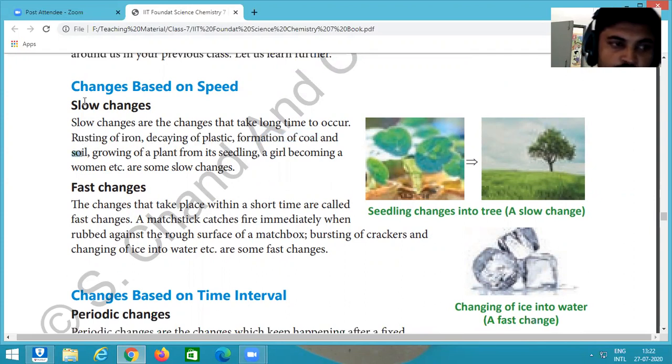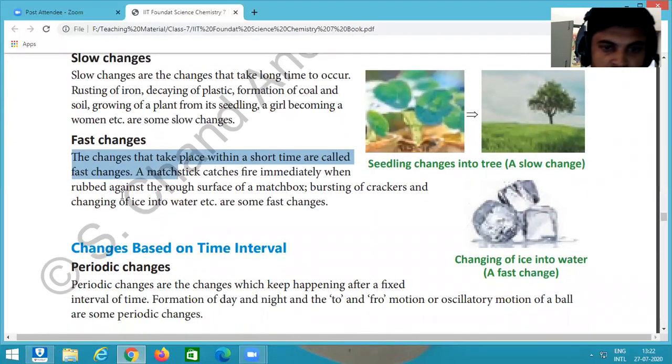These are the examples of slow changes we see in our surroundings, and these types of changes may take some time. Fast changes are another type. These two types of changes depend upon speed, how fast they change.